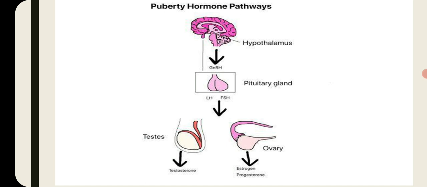Testosterone is the male sex hormone responsible for secondary sexual characters in the male, and estrogen and progesterone are the female sex hormones. Of these two, estrogen is the primary sex hormone responsible for secondary sexual characters in the female body. So that's how the hormones trigger puberty in humans.